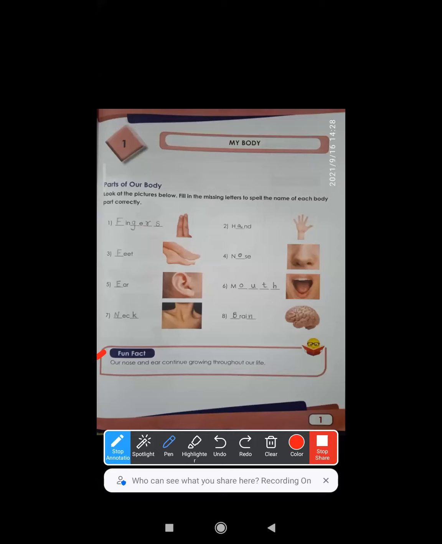They don't have any age limit. Keep this fact in your mind. I may ask you this question again: I may ask you dash and dash continue growing throughout our life. Then our answer is our nose and ears, right?